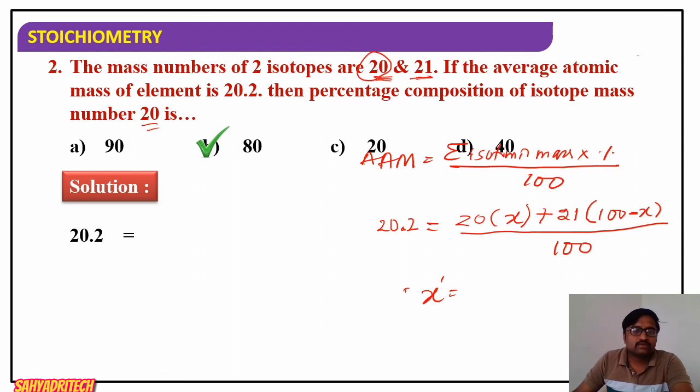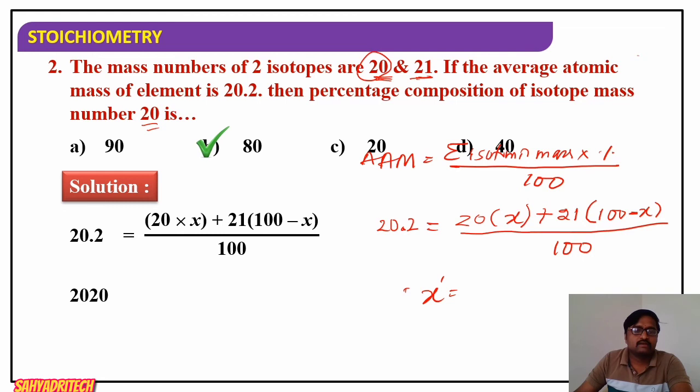Say 20.2, the average atomic mass, is equal to 20 into x plus 21 into bracket 100 minus x, whole divided by 100. So 100 is taken to the other side. It will be 20 is equal to 20x minus, say 21 into 100, 2100, minus 21x.